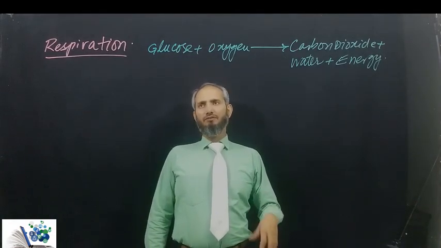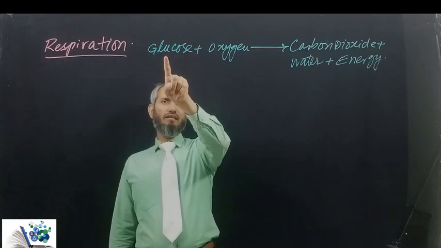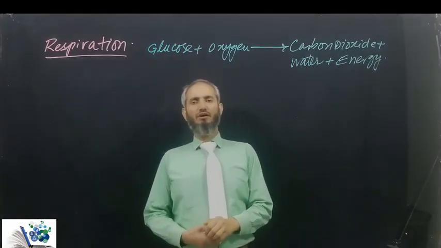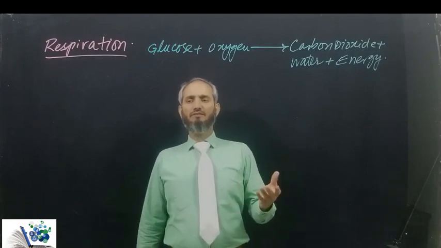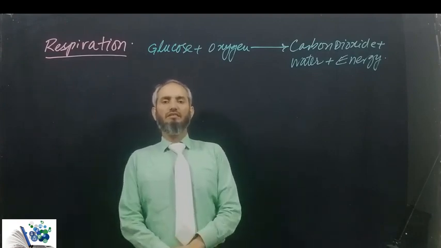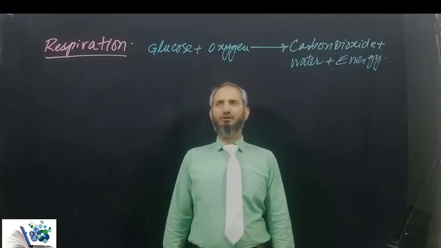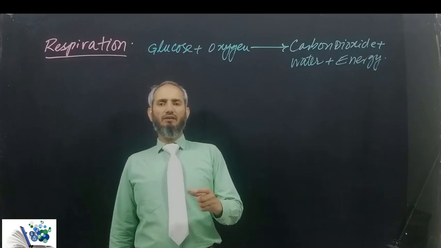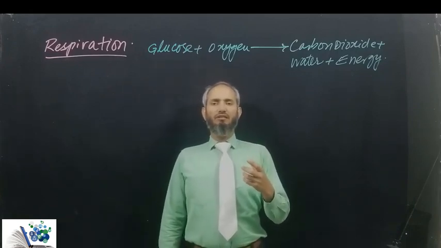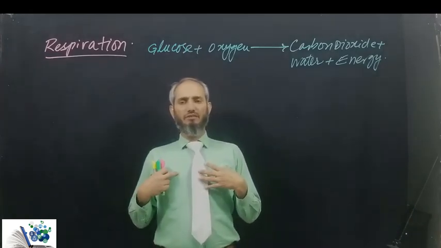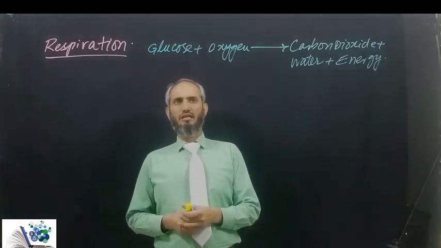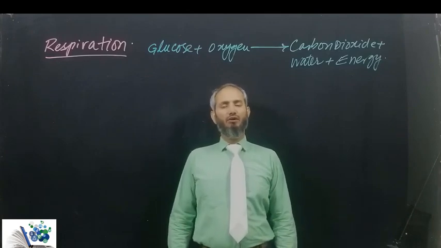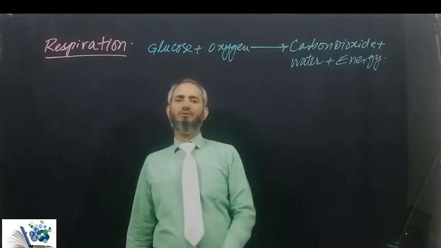And first of all, let me clear, why are we always writing the respiration of glucose? Is there no respiration of fats, lipids or different proteins? Yes, there is. There is the oxidation of different other food products. But in general, 80% energy for different body activities is coming from the carbohydrates, and the most common carbohydrate which is being oxidized in almost all living cells is the glucose.